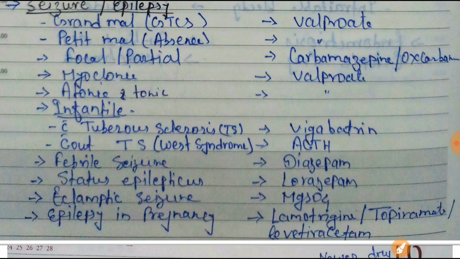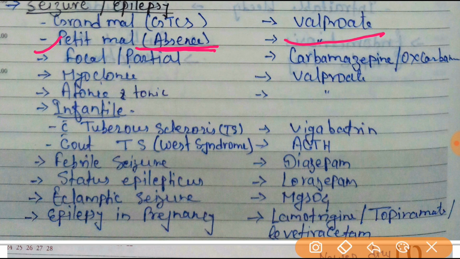Next is petit mal, also known as absence seizure, and the drug of choice will be valproate.